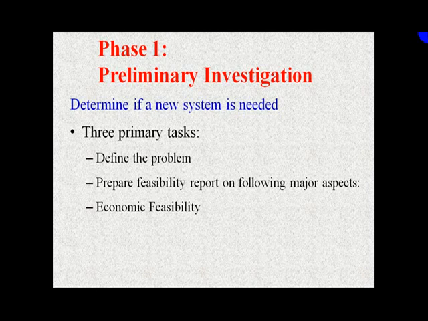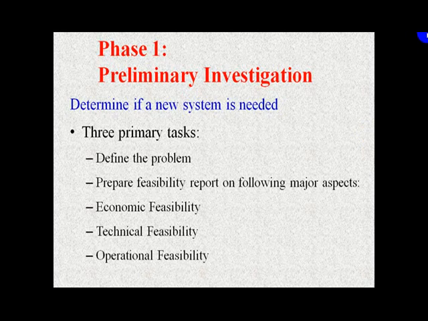So there are three primary tasks. First, you have to define the problem, and then you have to prepare a feasibility report based on some major aspects. We will talk about whether it's economically feasible or not. Economic feasibility means that, given whatever budget is allowed for this particular project, is it possible to develop this kind of system within this project or not.